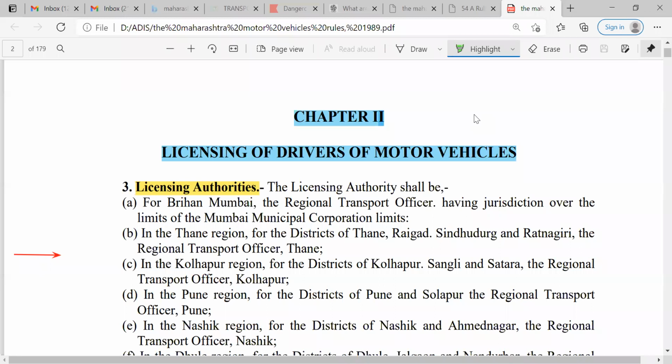So if you understand the contents of chapter 2, then you can easily understand chapters 3 and 4. This chapter focuses on the licensing of drivers of motor vehicles.